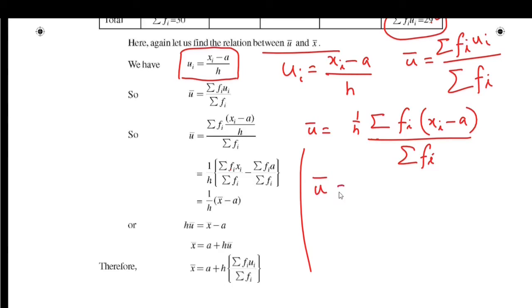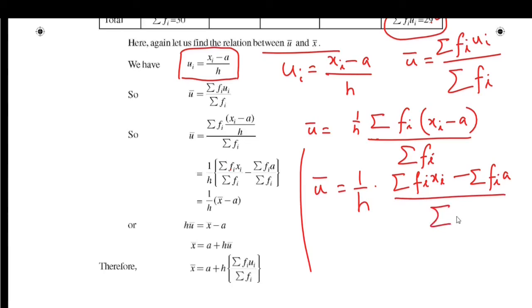Now u bar is equal to 1 by h into sigma fi xi minus sigma fi a by sigma fi.